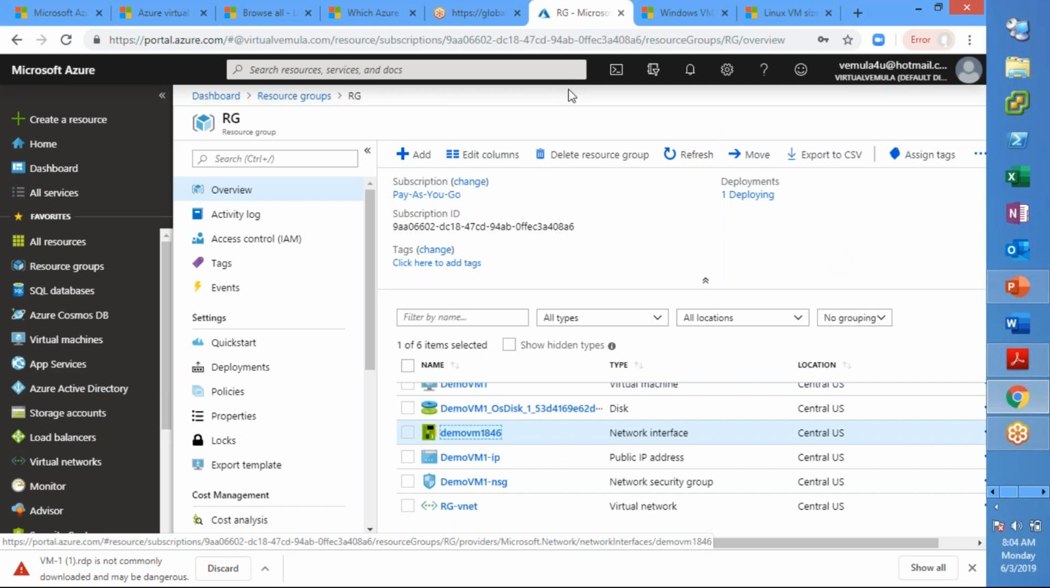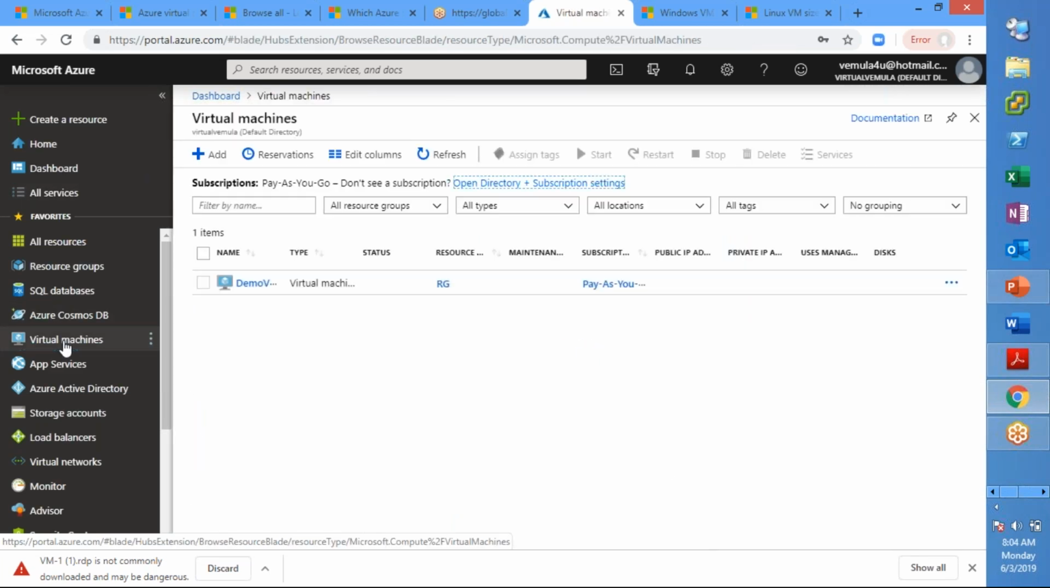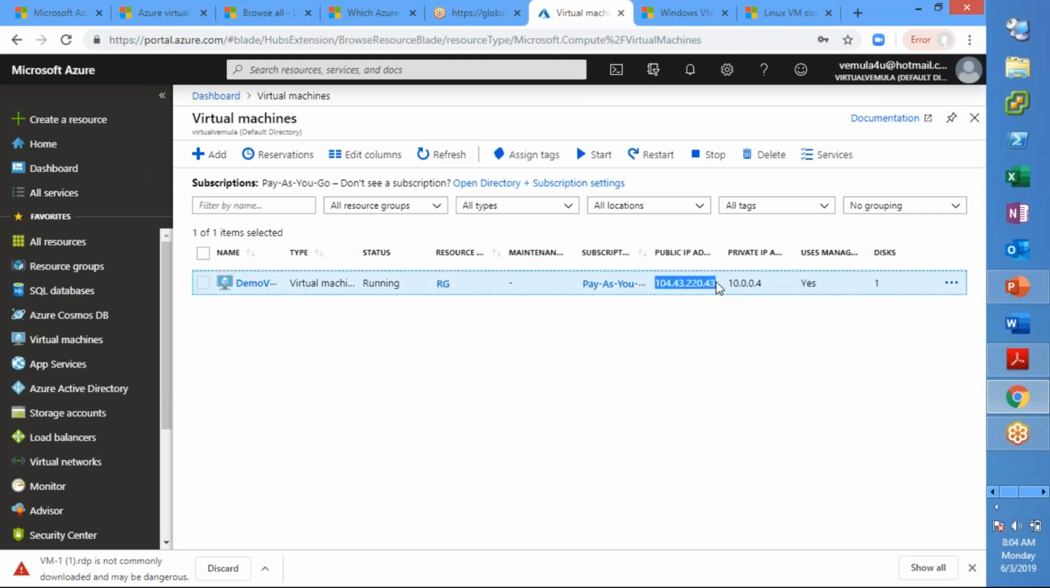Okay, let us go back to the virtual machine itself and see if the status has changed. The status of the VM is running, which means that your VM is deployed. And you can also see a public IP address assigned to this particular machine because you selected, during the creation of the virtual machine, that you need a public IP address.